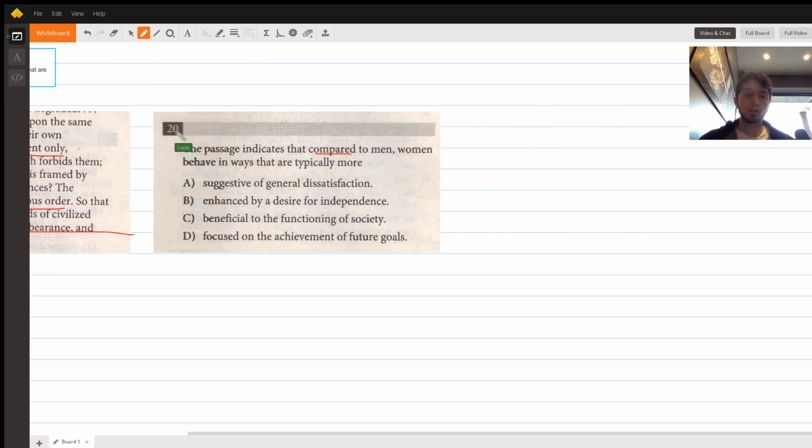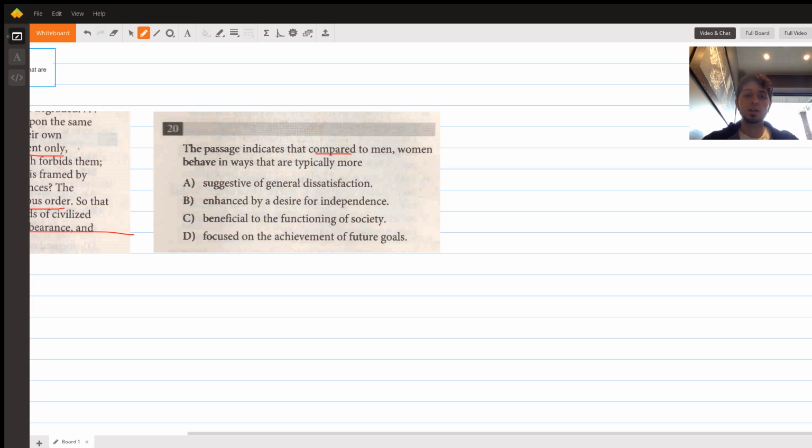We can go through the answer choices for 20 and check to see which ones work and which ones don't. A says that compared to men, women behave in ways that are typically more suggestive of general dissatisfaction. This one could seem plausible because the whole text is basically talking about the author being dissatisfied with the political and social state of women, because women are not afforded the same education as men to the same extent.